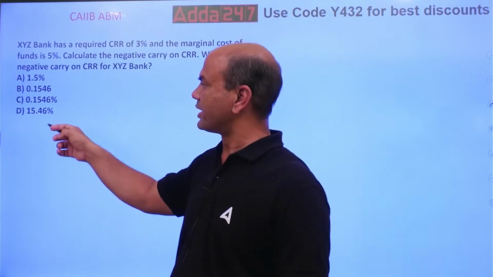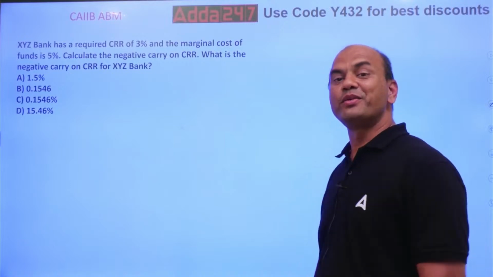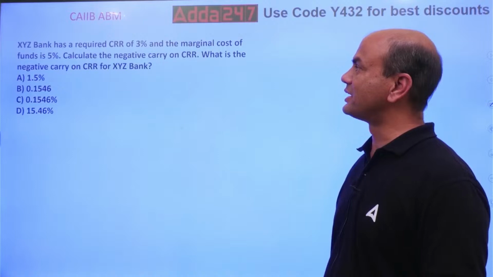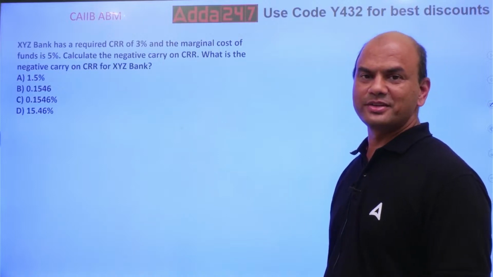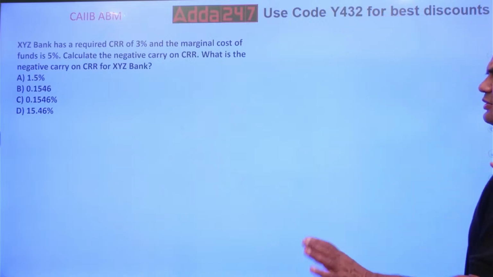What is the answer in this? What are we talking of? It has a CRR of 3% and marginal cost of funds is 5%. So you have to calculate the negative carry. Look at this, I have solved this. I know it's very difficult.